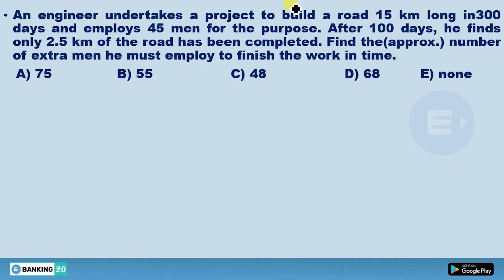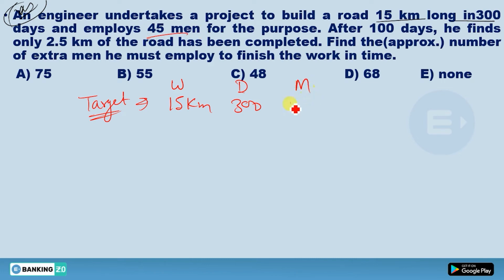An engineer takes a project to build a road 15 km long in 300 days and employs 45 men for the purpose. This is a very important question. Okay, see here. He has fixed a target. What is his target? He wants to build a road. So this one is work. How much road? 15 km in 300 days. So time is also given, 300 days. And he employs 45 men. So manpower is also given, 45 men.